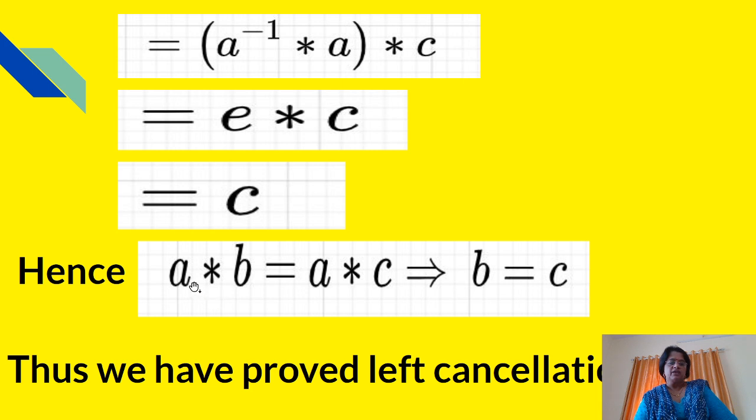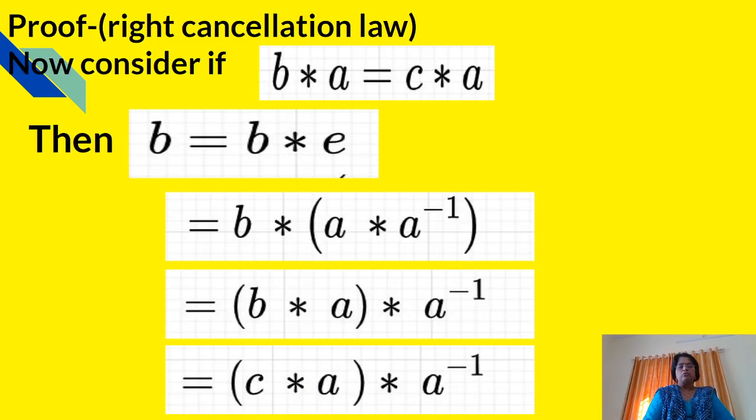And therefore, if A star B is equal to A star C, then we have proved that B equals C. Thus, we have proved the left cancellation law. Now, we will prove the right cancellation law. Therefore, consider B star A is equal to C star A. We will prove that B equals C.